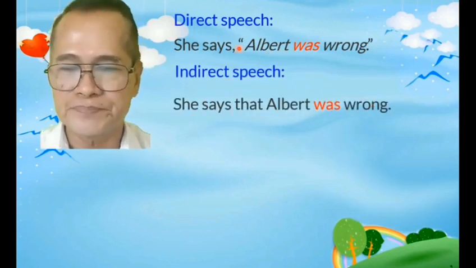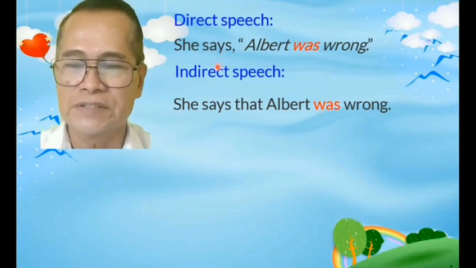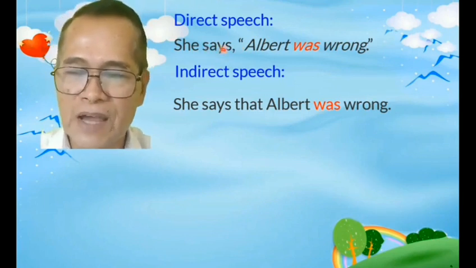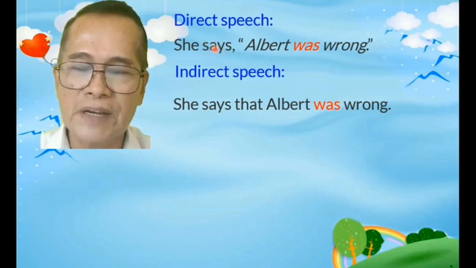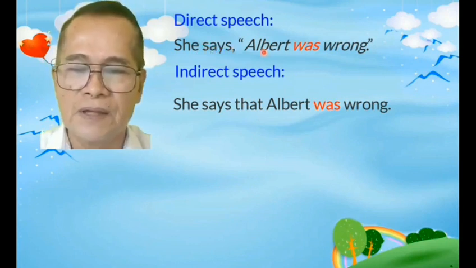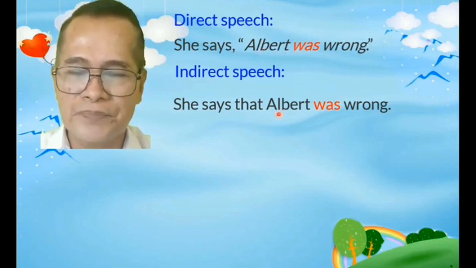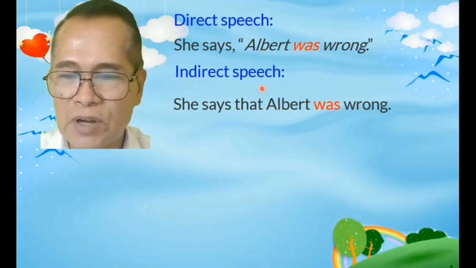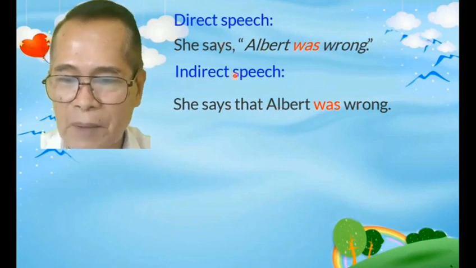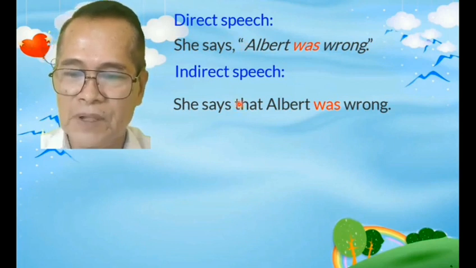Okay. Sa present tense, dito, ang ating reporting speech ay nasa present tense. And then, dito, hindi na nabago ang ating sentence. Albert was wrong. Ang nabago lang dito ay may comma. Dito may comma, dito wala. And then dito may quotation mark, dito naman ay wala.